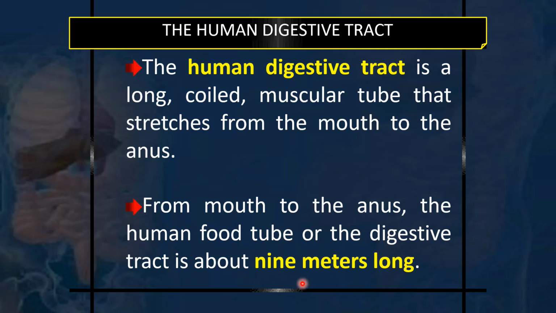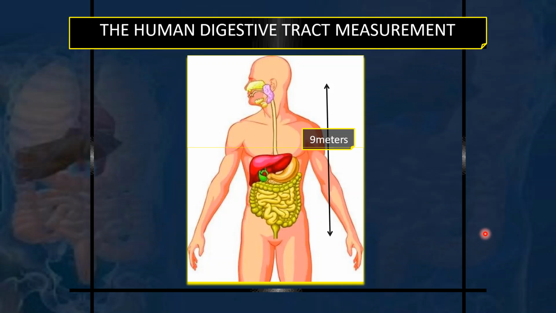So the whole of the digestive tract, from mouth to the anus, is 9 meters long. You can imagine such a big length of a tube being accommodated in our trunk. You can imagine how coiled it can be. So just have a look.